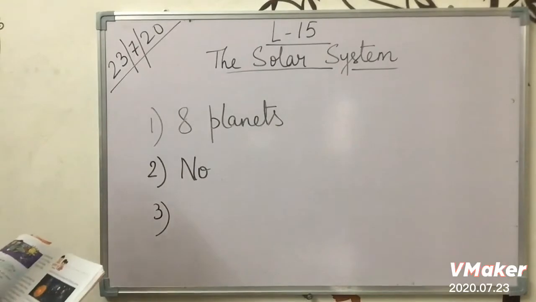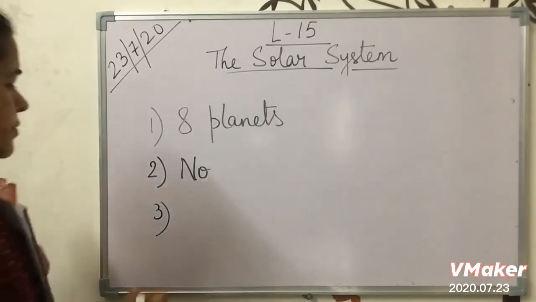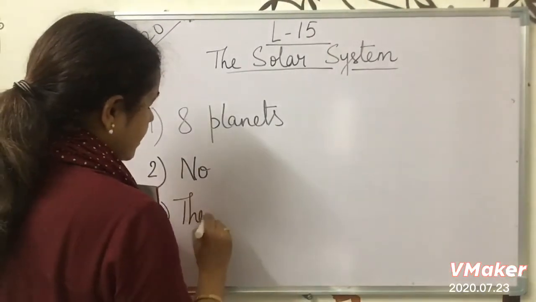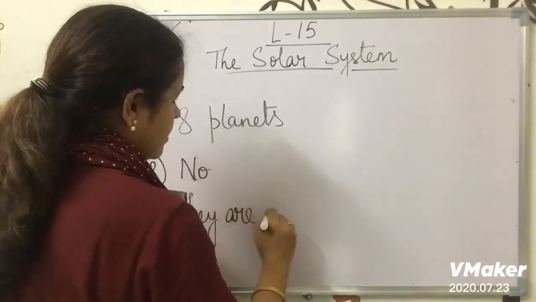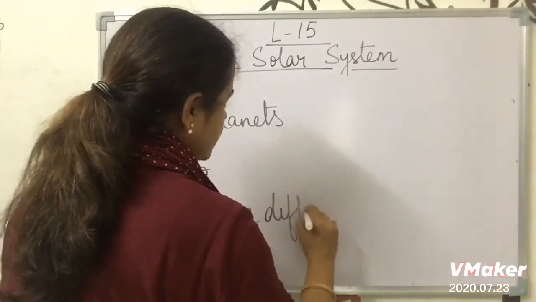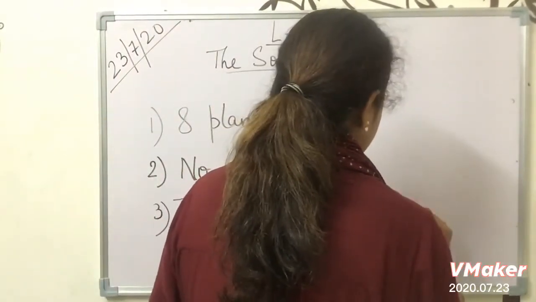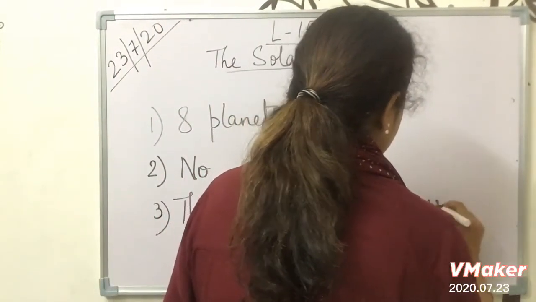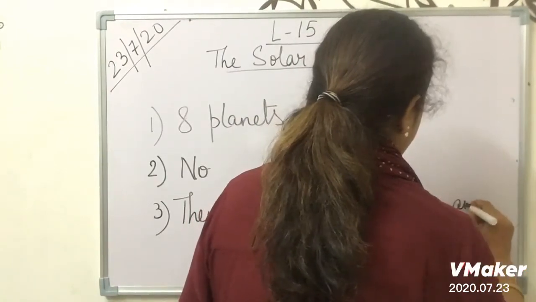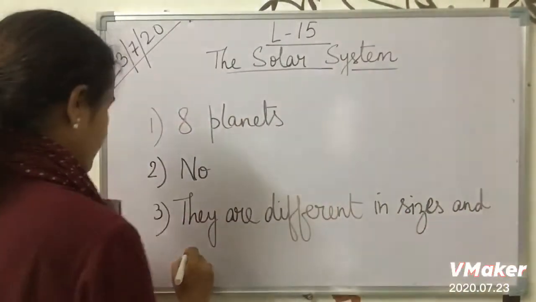So what differences can you see between the planets? We can say that they are different in sizes and colors.